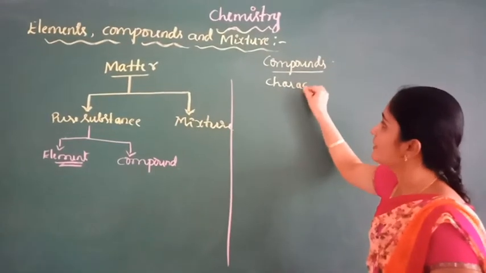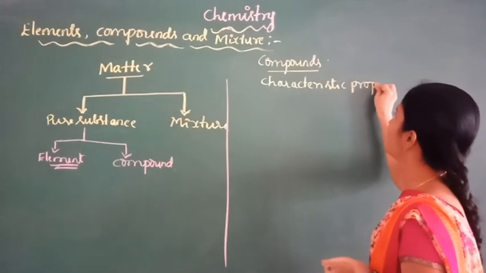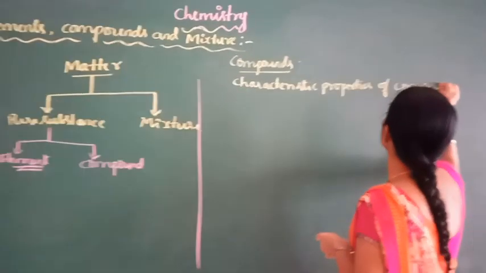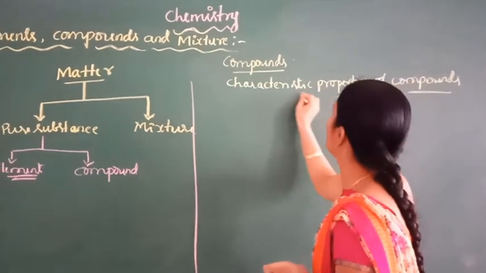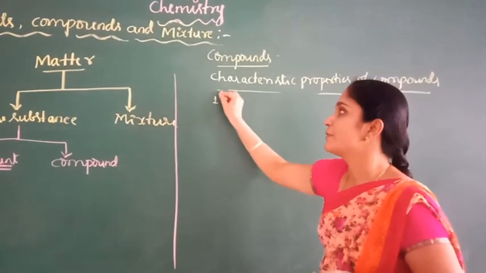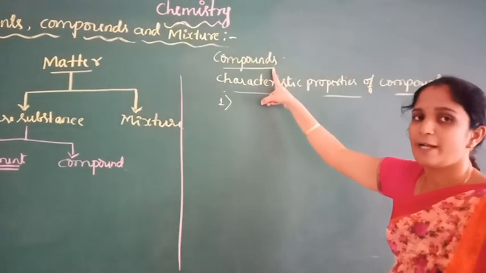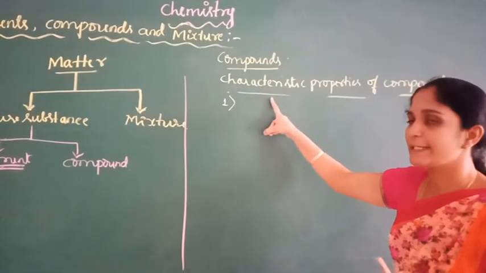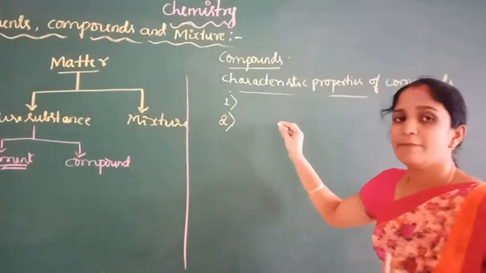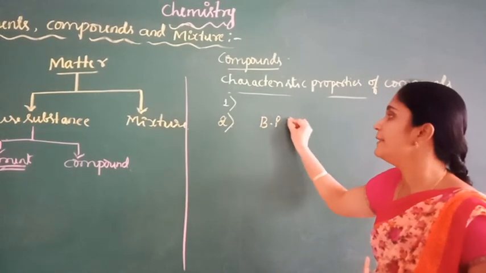Now coming to the characteristic properties of compounds. Compounds are made up of atoms of two or more different elements which combine chemically in a fixed ratio by mass. So the first property of compounds is that they are made up of atoms of two or more different elements which combine chemically in a fixed ratio by mass. Compounds have definite melting and boiling points.